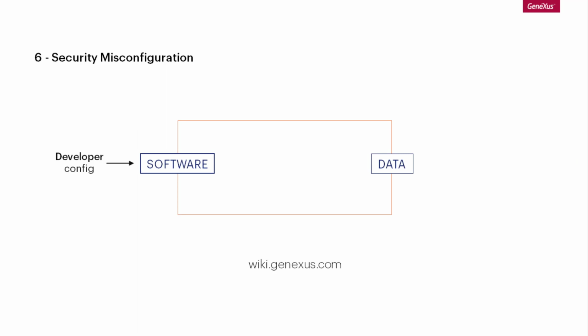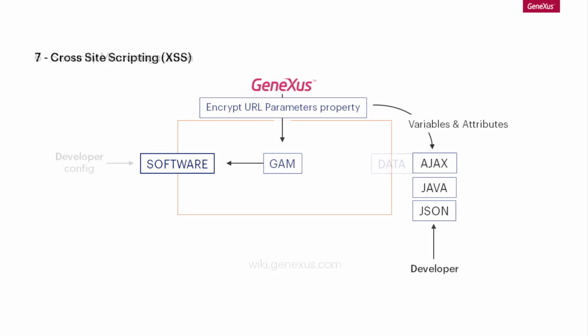The seventh item in the Top 10 2017 refers to cross-site scripting. For this kind of vulnerability, Genexus automatically validates the length and type of variables and attributes, and it executes the data codification that the system receives according to its context, be it HTML, JavaScript, JSON, or other, also automatically. For cases where the developer introduces his own JavaScript or HTML code, the responsibility to validate and control it becomes mandatory.